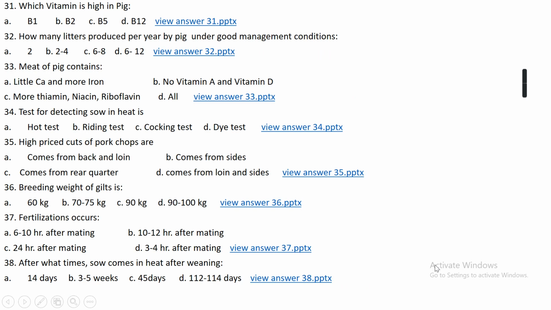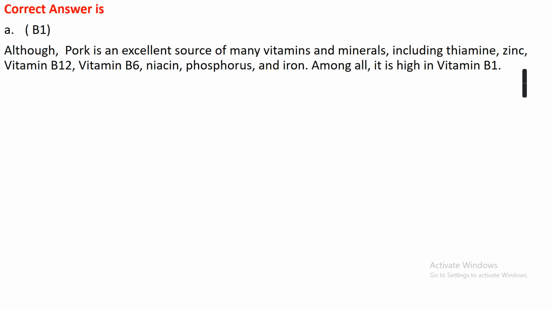Question number 31. Which vitamin is high in pig? Option A, vitamin B1. Option B, vitamin B2. Option C, vitamin B5. Or option D, vitamin B12. Among all B vitamins, vitamin B1 is highest in pork. Although pork is an excellent source of many vitamins and minerals including thiamine, zinc, vitamin B12, B6, niacin, phosphorus and iron, among all of them it is high in vitamin B1.